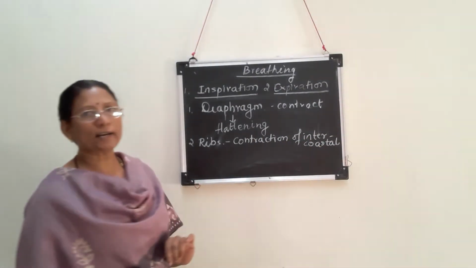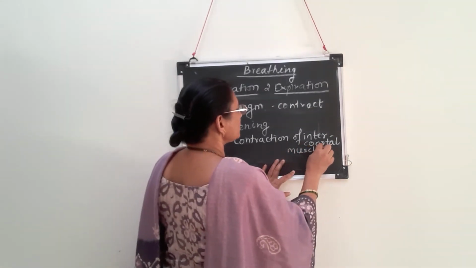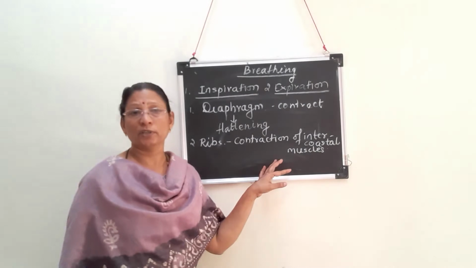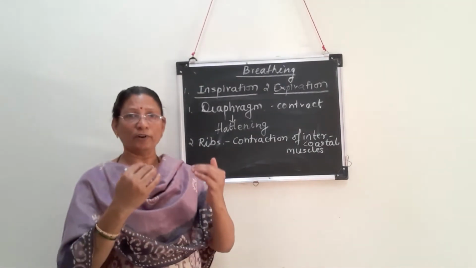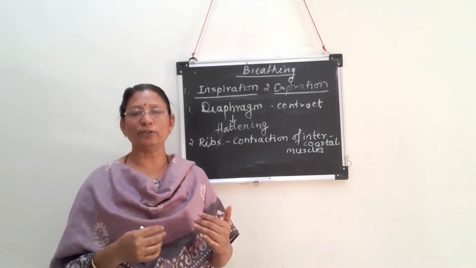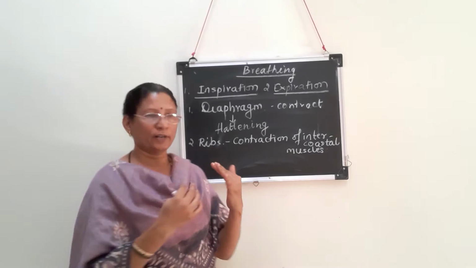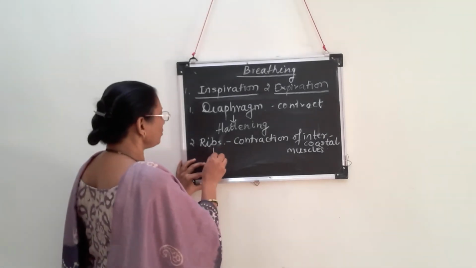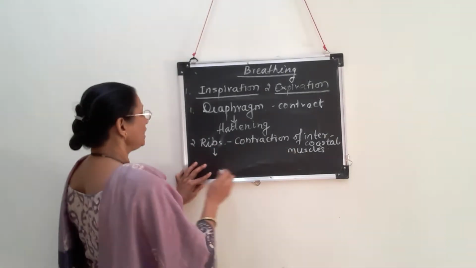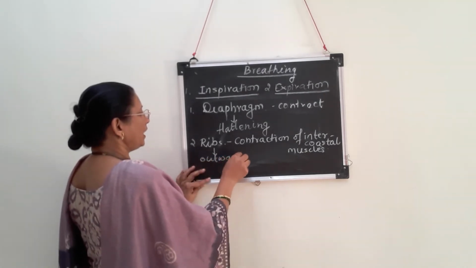So there will be contraction of intercostal muscles. When these contract, what happens with the ribs? They move upward and outward. So when we take a deep breath, you can feel that the ribs are moving upward and somewhat outward.